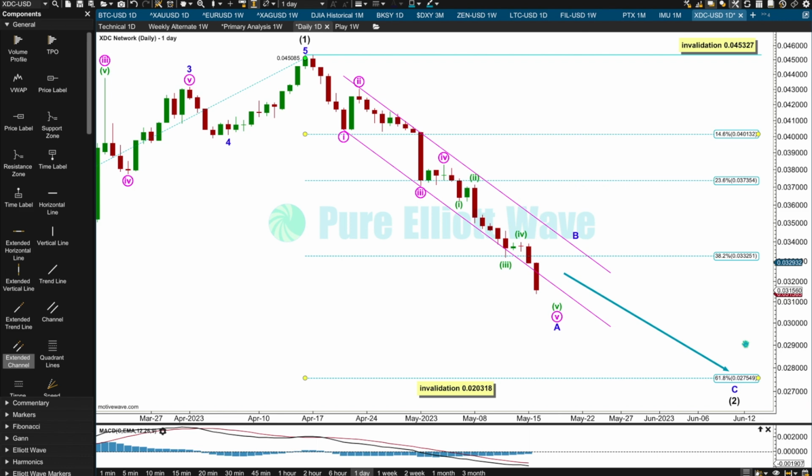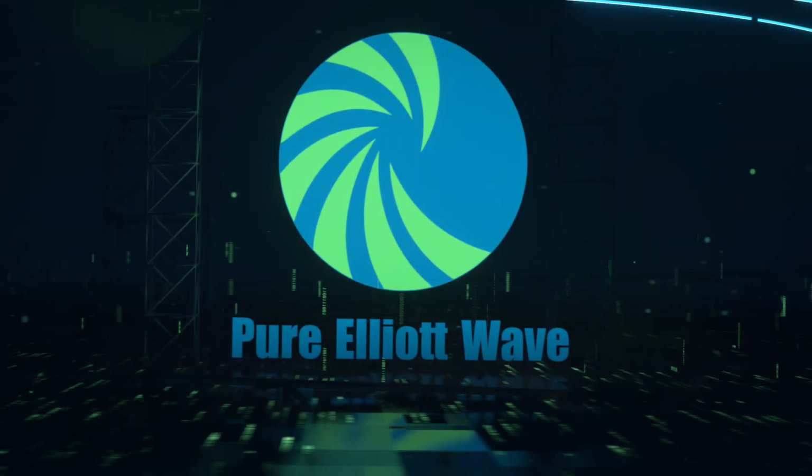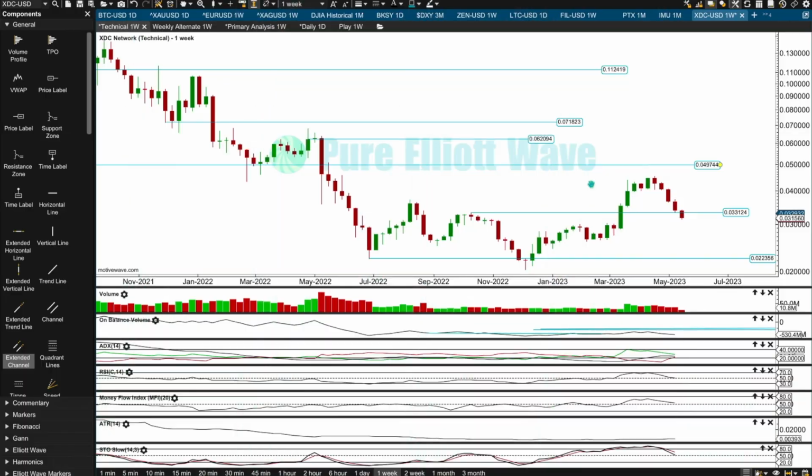I'm going to have a look at technical analysis indicators to see if there's support, yes or no, for this wave count. On the weekly chart, there is no candlestick reversal pattern at this high. This is not a dark cloud cover because the close of the body of this candlestick is within less than half of the body of this previous candlestick. For a dark cloud cover, it has to close at least halfway. It's failed to do that, and the long lower wick is not twice the length of the body, so it's not a hanging man either.